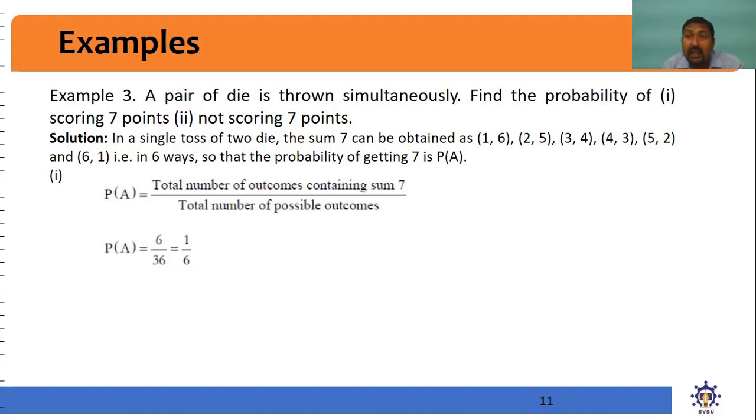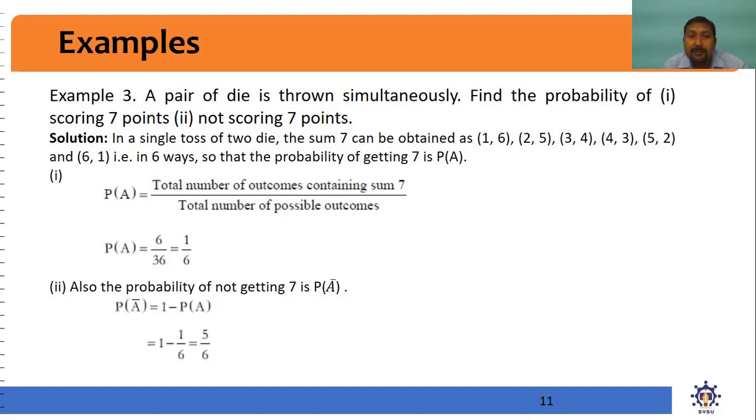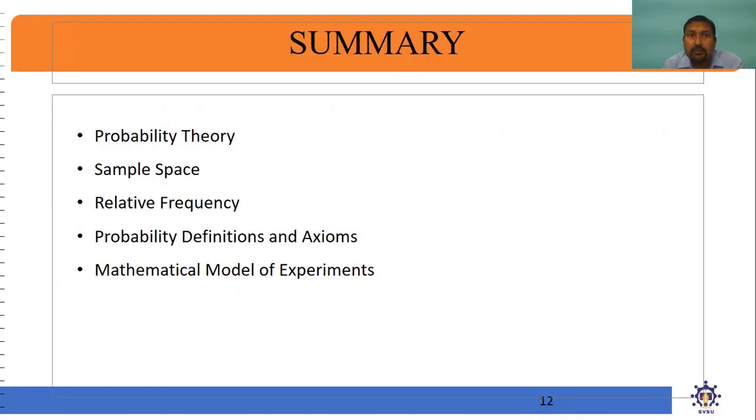So there are 30 possible cases out of 36, so it is 5 by 6. Or you can simply write that the probability of not getting 7 is the complement of probability of A. So probability of A bar is equal to 1 minus probability of A, from the properties of probability. The complement of A is 1 minus 1 by 6, which is 5 by 6.